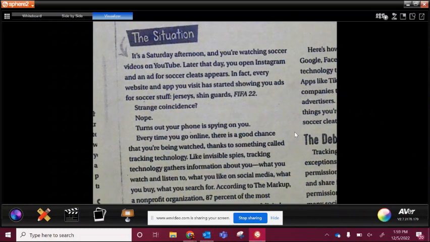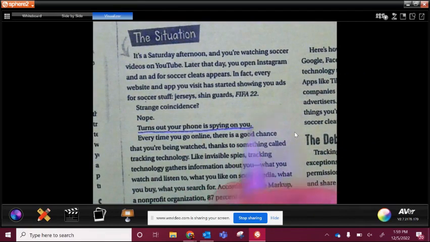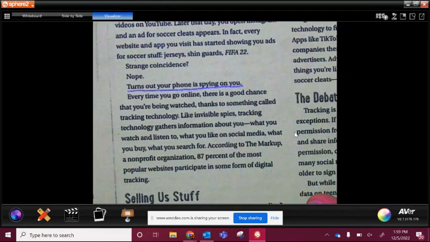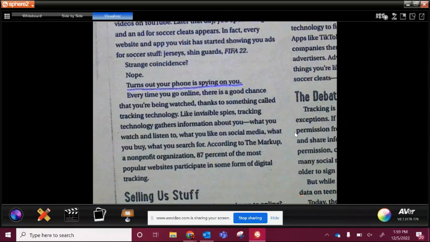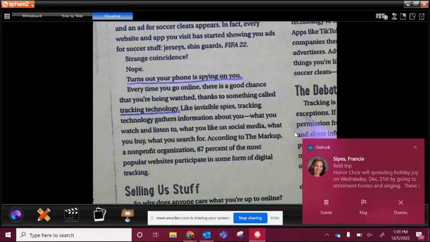So the situation. It says, it's a Saturday afternoon and you're watching soccer videos on YouTube. Later that day, you open Instagram and an ad for soccer cleats appears. In fact, every website and app you visit has started showing you ads for soccer stuff. Jerseys, shin guards, FIFA 22. Strange coincidence? Nope. Turns out your phone is spying on you. So I'm just going to underline this. Every time you go online, there's a good chance that you're being watched thanks to something called tracking technology.